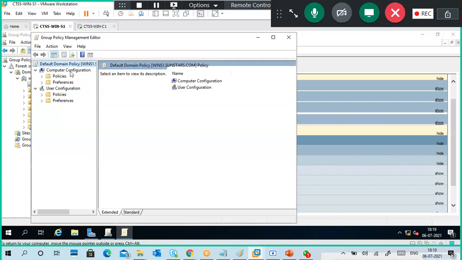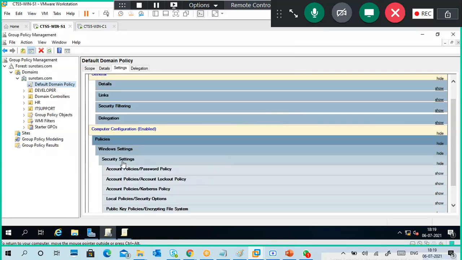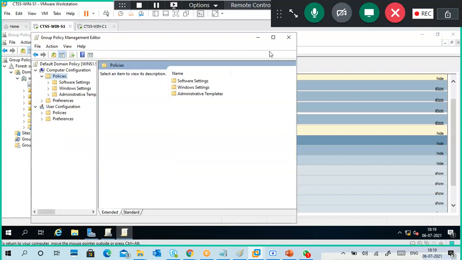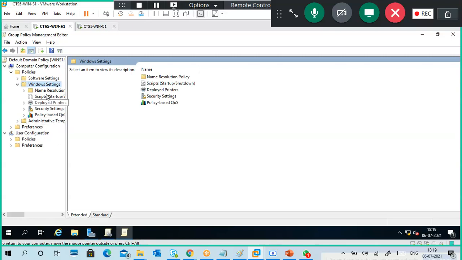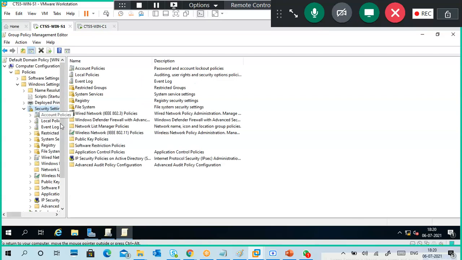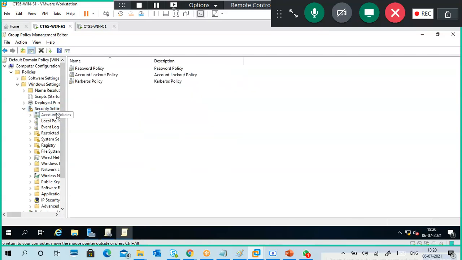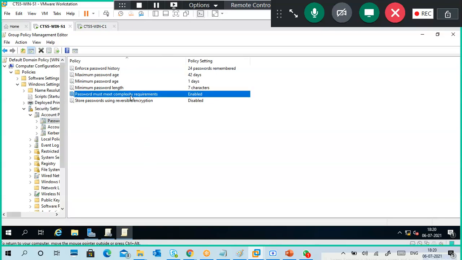Right click, edit, Computer Configuration, Policies, Windows Settings, Security Settings. It's quite easy, of course, but I want to show you from there to here. This is Account Policy, Password Policy, like this.